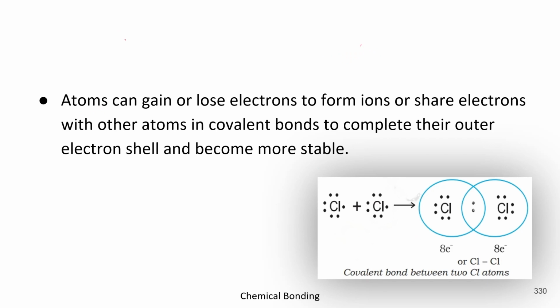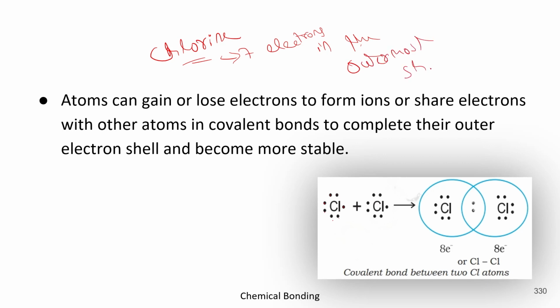There are 2 atoms of chlorine. Now look carefully at the outermost shell. How many electrons do they have? 1, 2, 3, 4, 5, 6 and 7. So they have 7 electrons in the outermost shell. Got it?